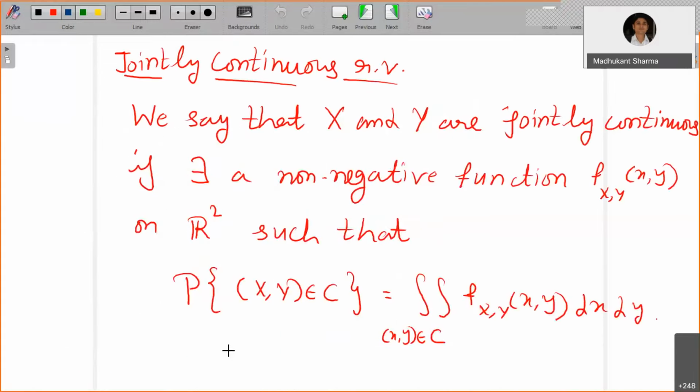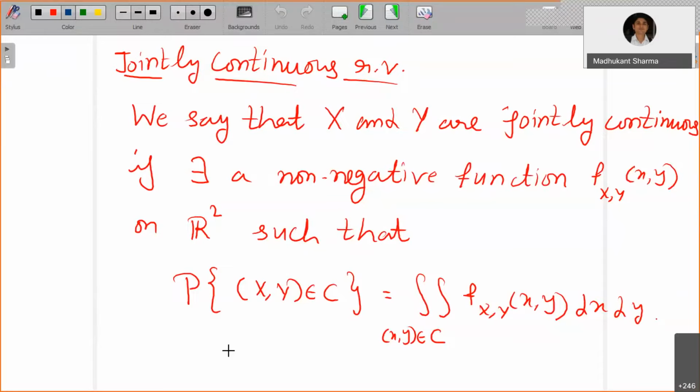Now, in the same fashion, we can also write the PDF for jointly distributed random variables where both are continuous. We call them jointly continuous random variables. If X and Y are continuous and you write their joint distribution, then we say they are jointly continuous random variables with some PDF.